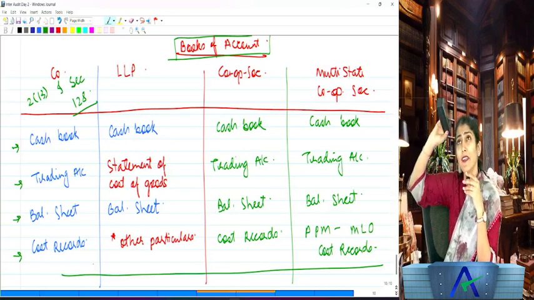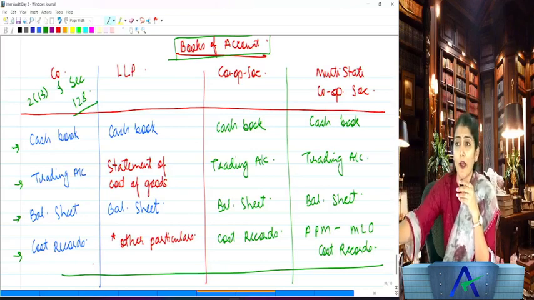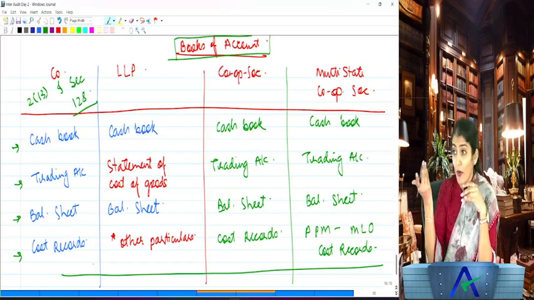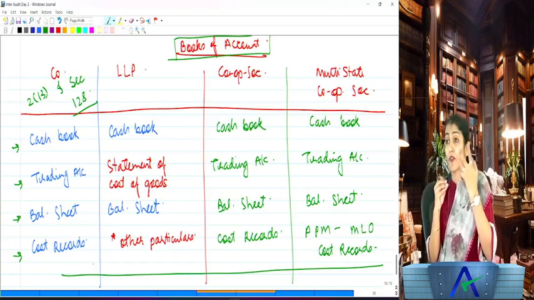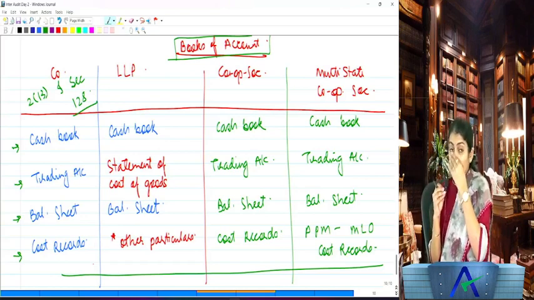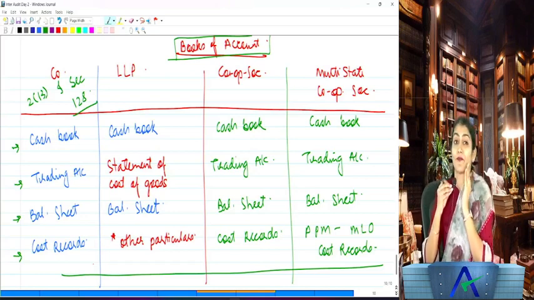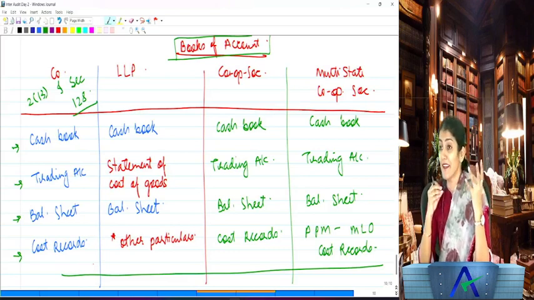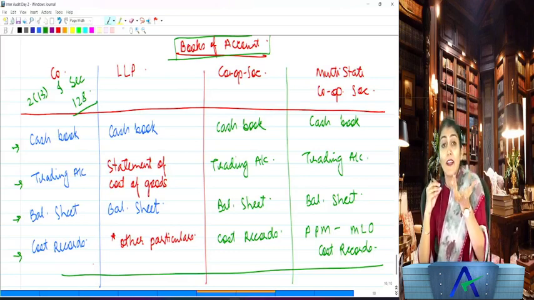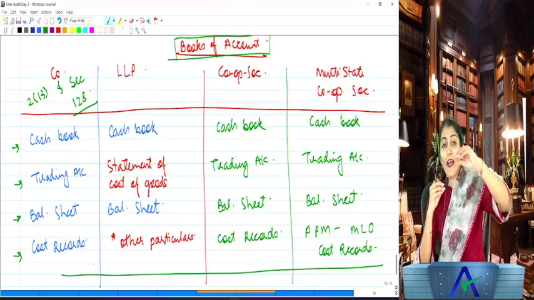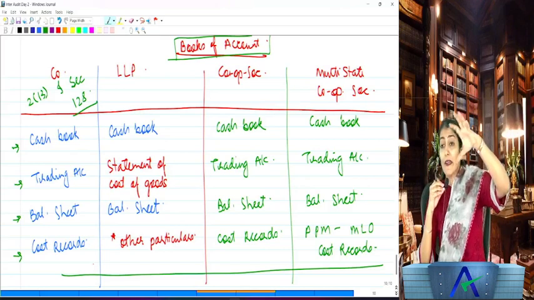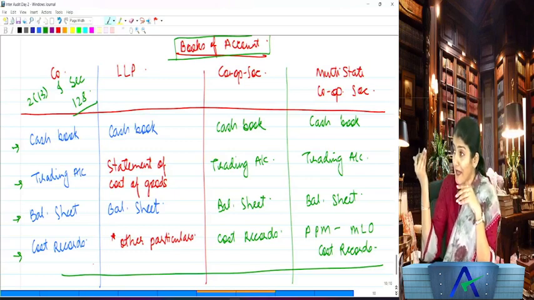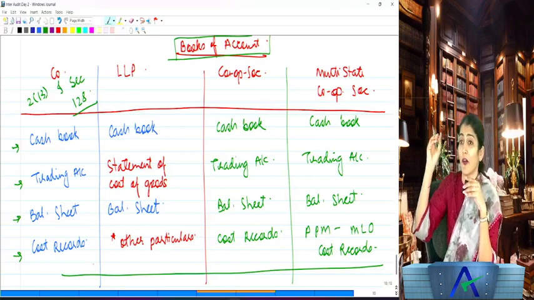Now, do you have any suggestion regarding where these books of account of the company should be maintained? Say a company, Infosys, where should they keep their books of account? Cloud, okay. Now cloud is there in the heaven, so there is no location, but yes, by default, say it is the physical books of account. A company could have electronic books of account also. But if they have physical books of account, where should they be kept? At the registered office of the company, right?